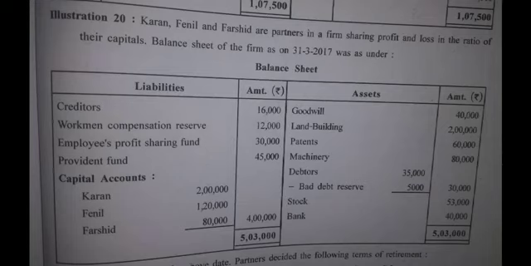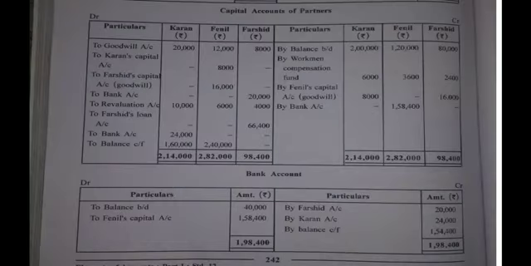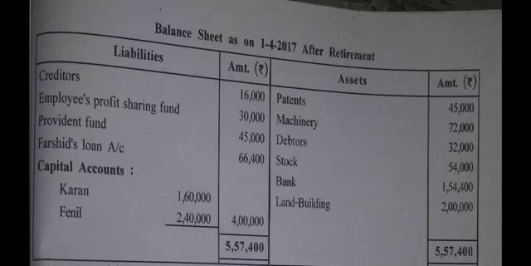Please understand the difference between these two things, workmen compensation reserve and employees profit sharing fund or workers profit sharing fund. Compensation reserve can be distributed and profit sharing fund cannot be distributed. It is to be shown in the new balance sheet. Here it is, employees profit sharing fund.